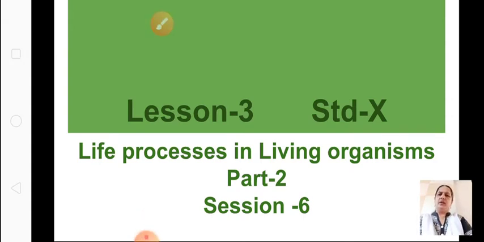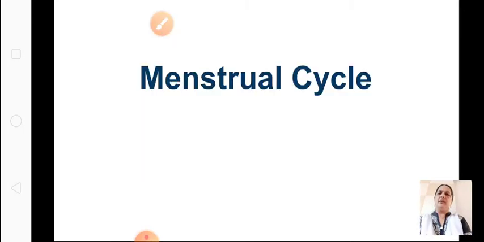We are going to continue with the same lesson, Life Processes in Living Organisms Part 2. We had learnt about the human reproductive system, fertilization, as well as growth and development. Now the next part of this lesson is the menstrual cycle. We are going to learn about the menstrual cycle in females.